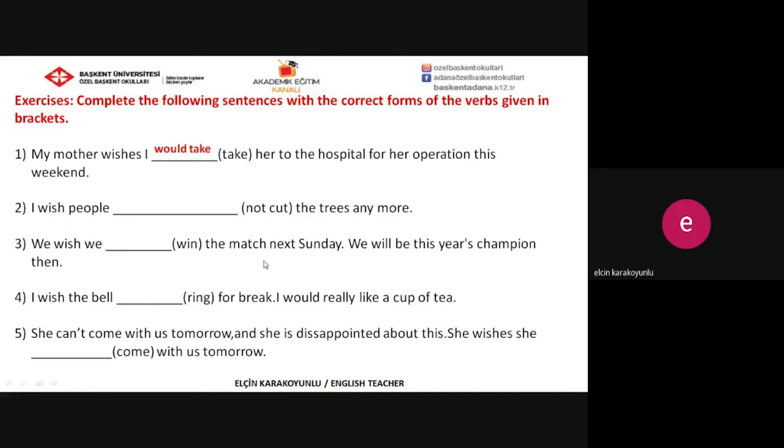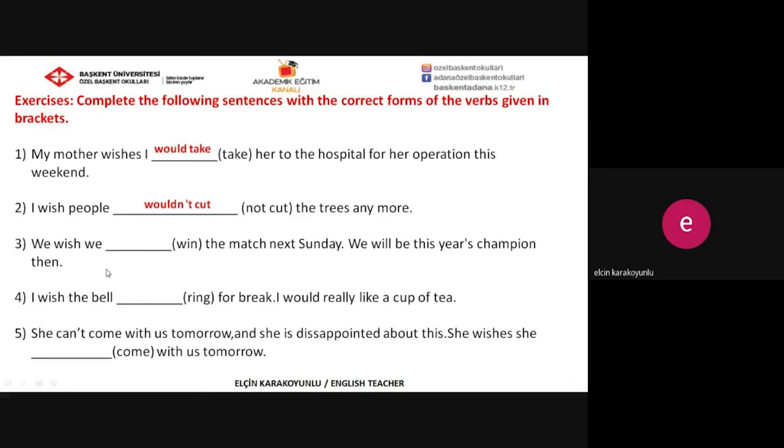And the second one, I wish people wouldn't cut the trees anymore. It's a kind of complaint, a kind of annoyance. This time we can also use would again, and the negative form of would: I wish people wouldn't cut the trees anymore.